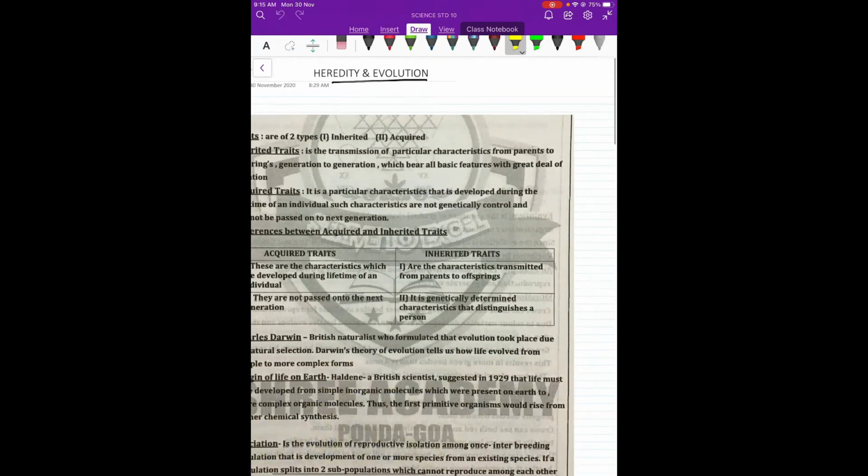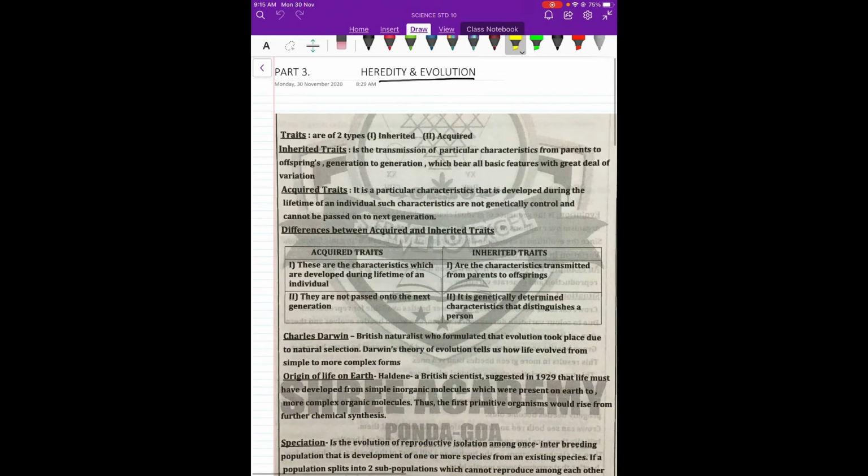This is part 3 of the chapter Heredity and Evolution, Standard 10th. So, today we'll be discussing something about traits. Now, what are traits? Traits are the characteristics or the specific features, which are of two types. One type is called inherited traits and the other is called acquired traits.